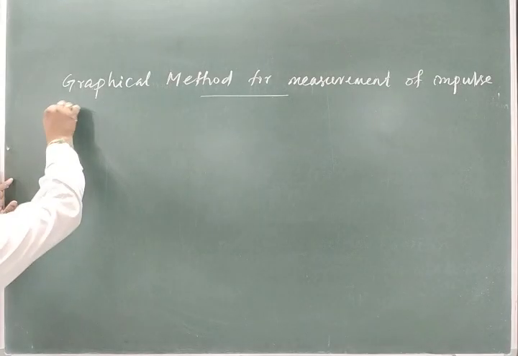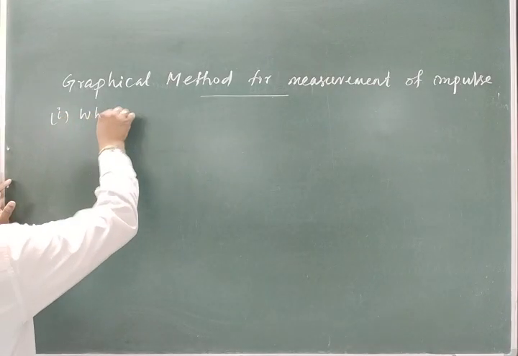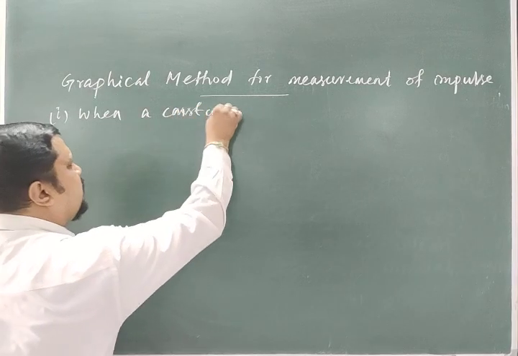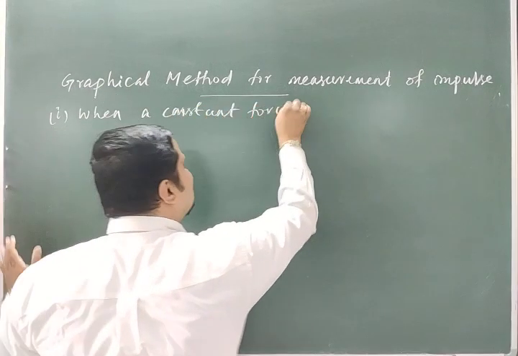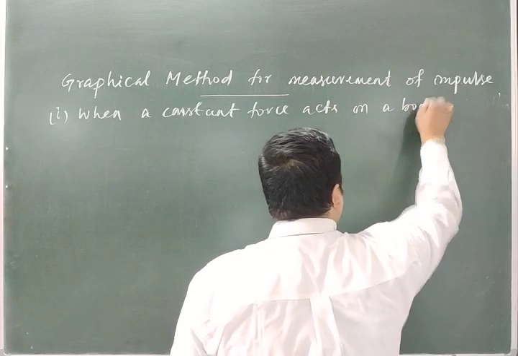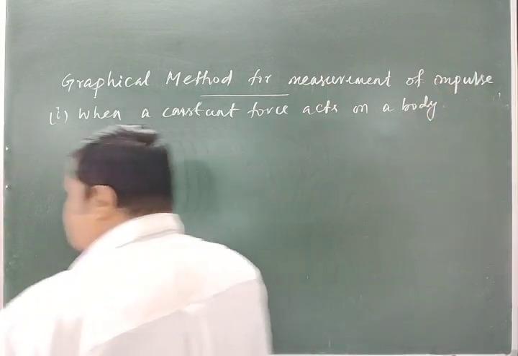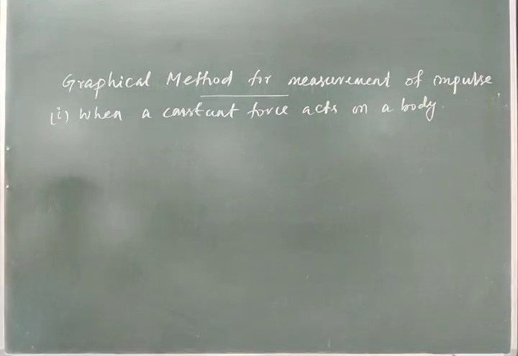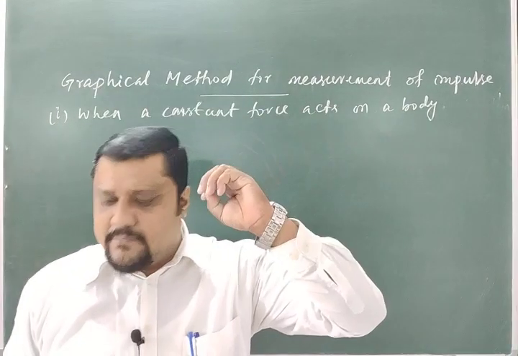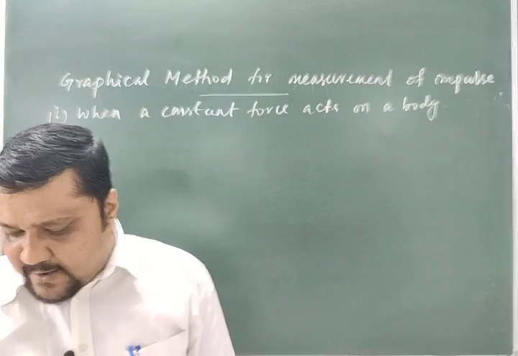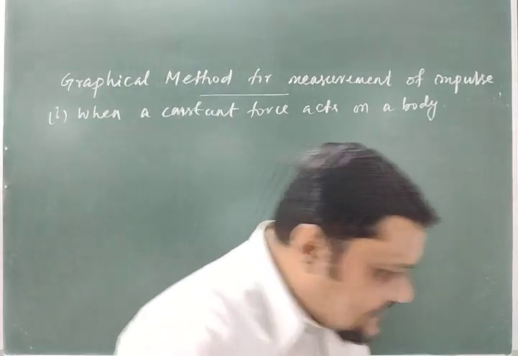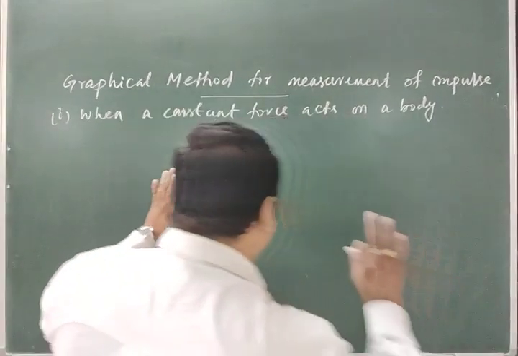That means the force is constant both in magnitude and direction with respect to time for a small time interval, which neither changes in magnitude nor in direction.